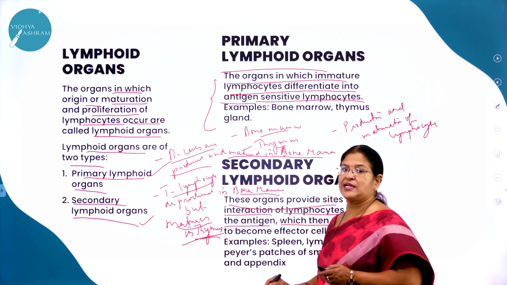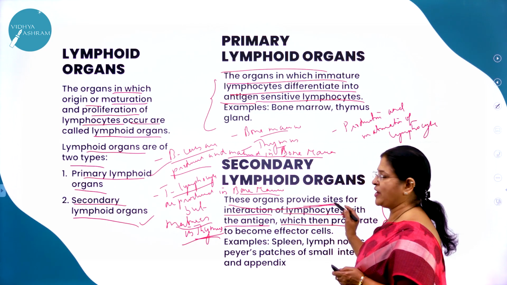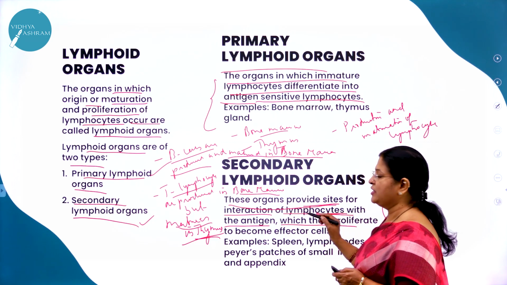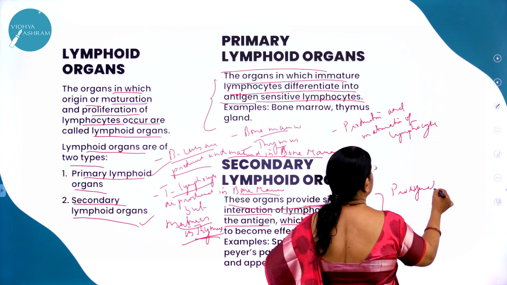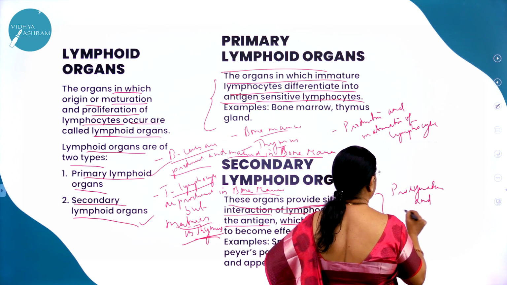So as I said, what is the secondary lymphoid organ? These organs provide sites for interaction of lymphocytes, that is, both the proliferation, that is, the multiplication, and differentiation.